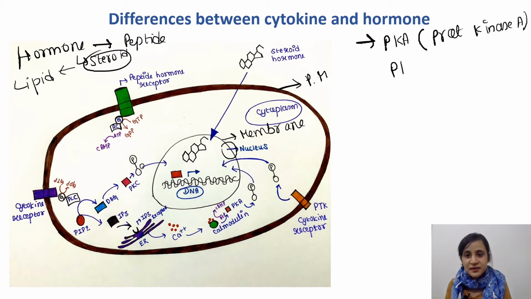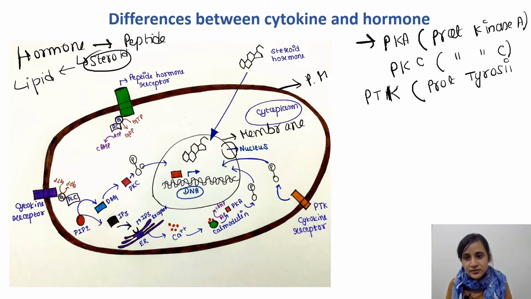Next is pKc, that is protein kinase C, and one more is PTK, that is protein tyrosine kinase. So they are all kinases.